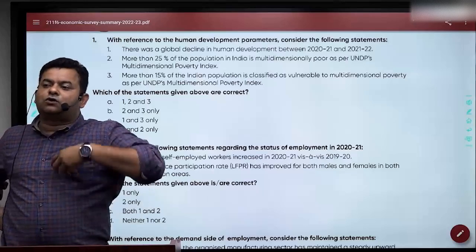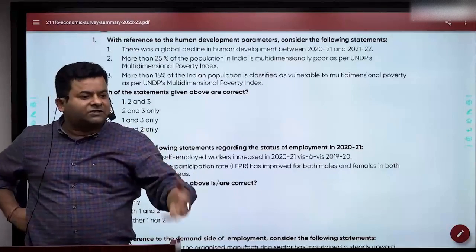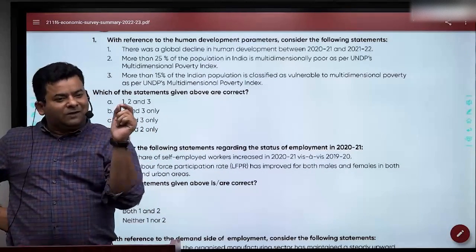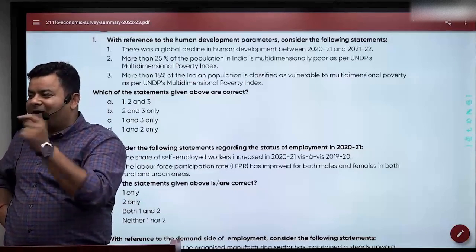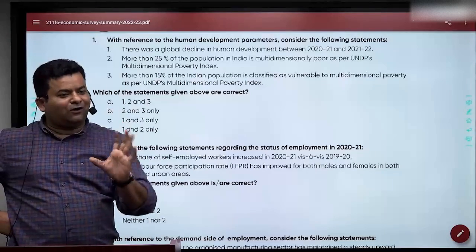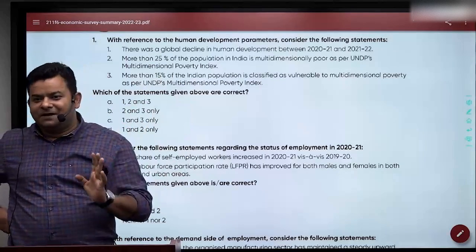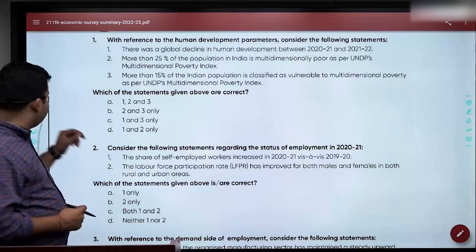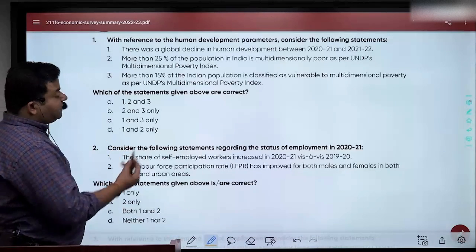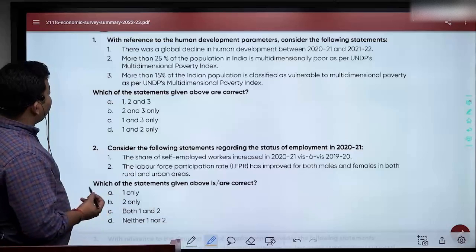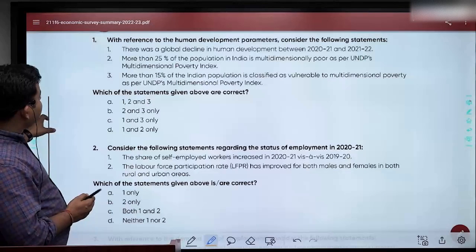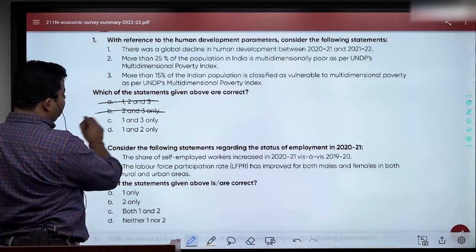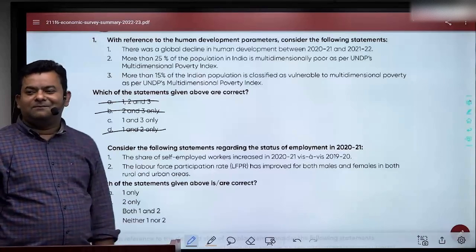Credit rating agencies are to cross-check whether anyone who wants to be listed is right or not. So whose responsibility is it? SEBI. And there was one statement that credit rating agencies are managed by RBI. If you know that thing, which is common logic, you could have easily answered the question. So in this question, which statement are you sure about? Second? Let's maneuver with the second. If you know the second is the answer, or is not the answer, then this is gone, this is gone, this is gone, even if you don't know the rest.